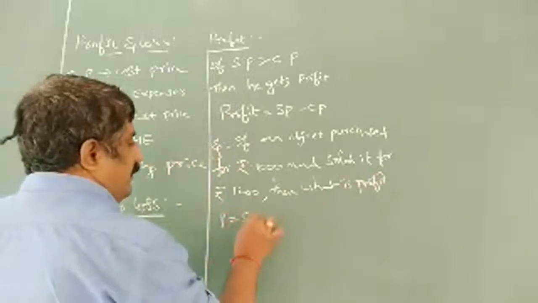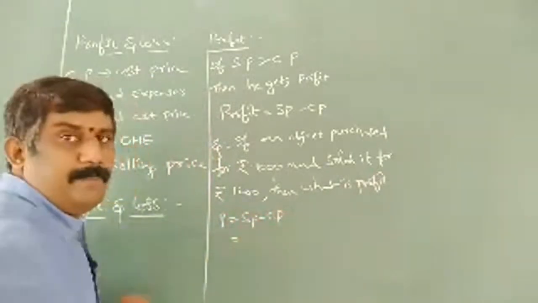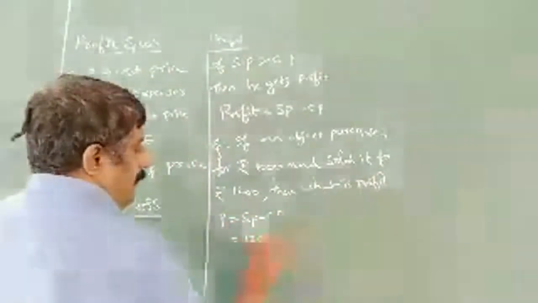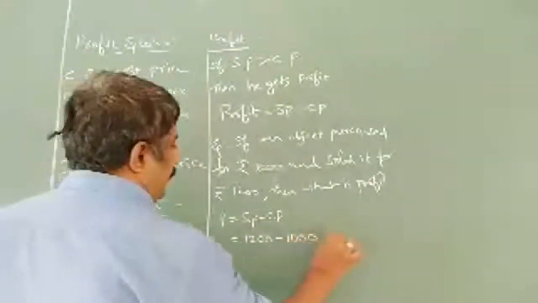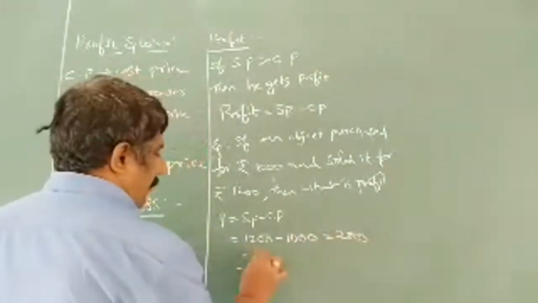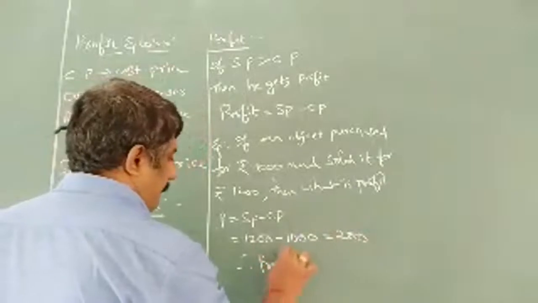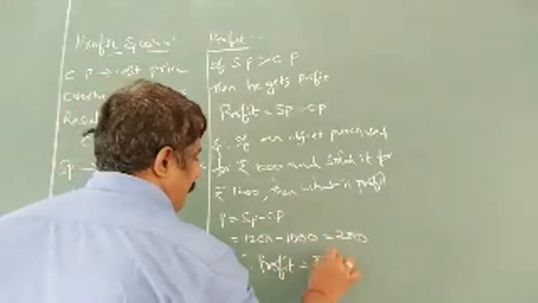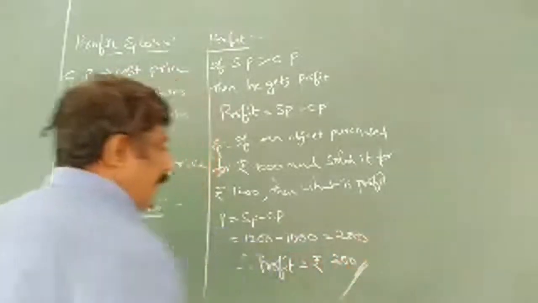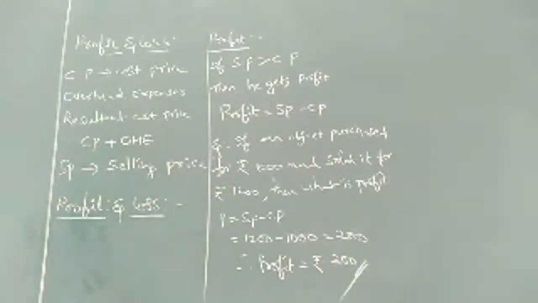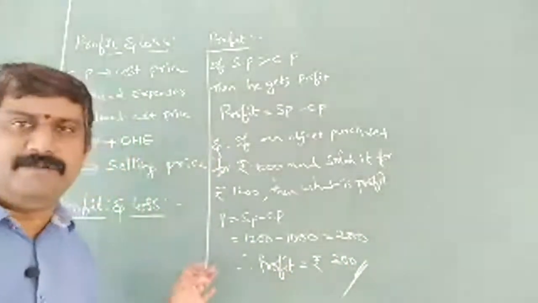Profit is nothing but SP minus CP. So 1200 minus 1000 is nothing but rupees 200. Like this we can simply find the profit.